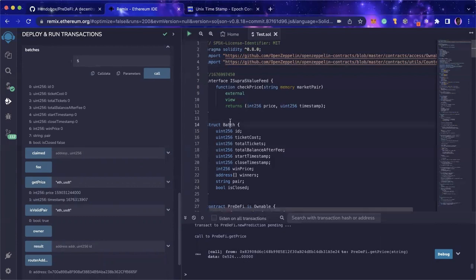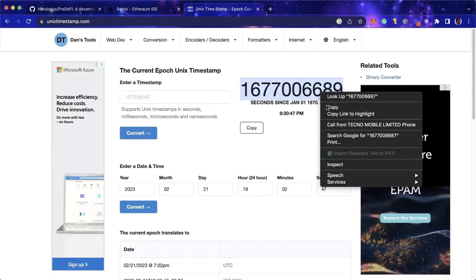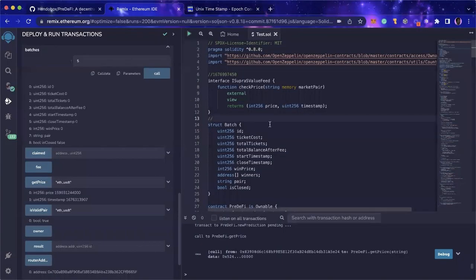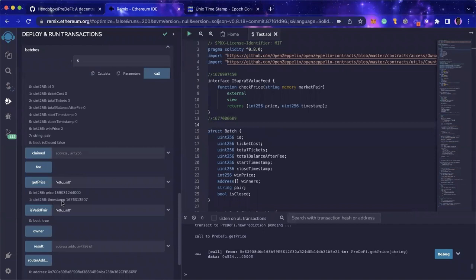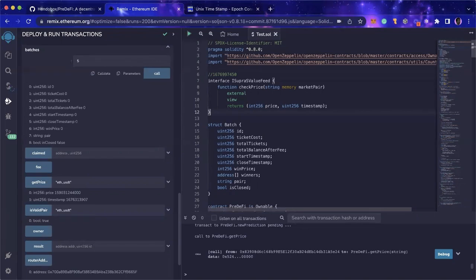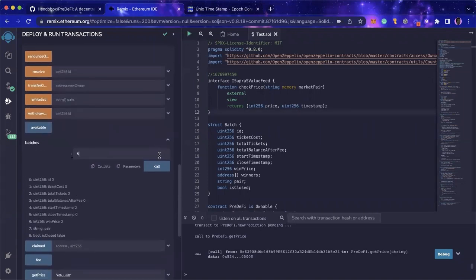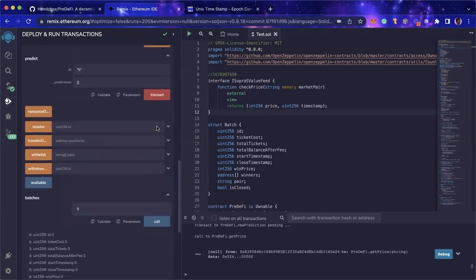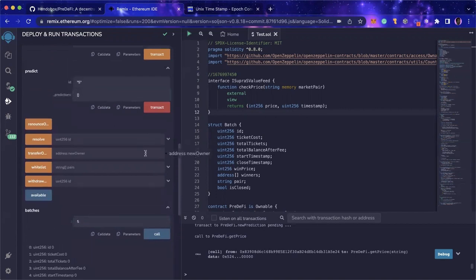And then just to show you what I mean. Yeah, so it's basically to show we have 1676, and right now it's 1677. So this is kind of behind, but we're still going to make do with it just for the purpose of this test, of course. So still on the user who's trying to predict, let's take 5 tickets for this particular user.